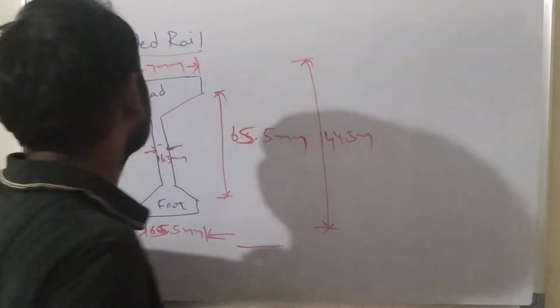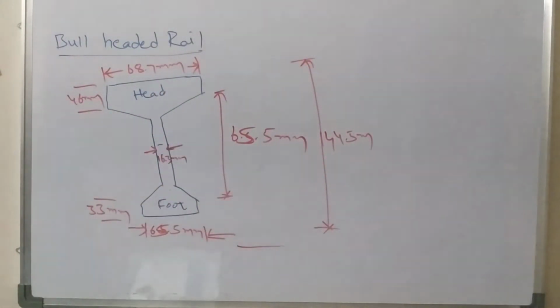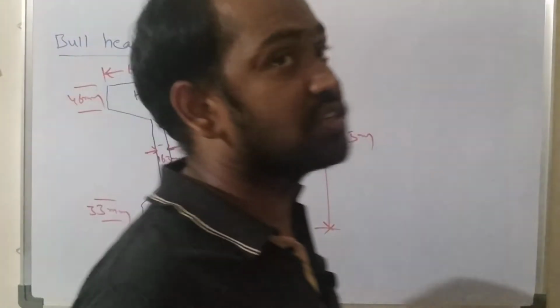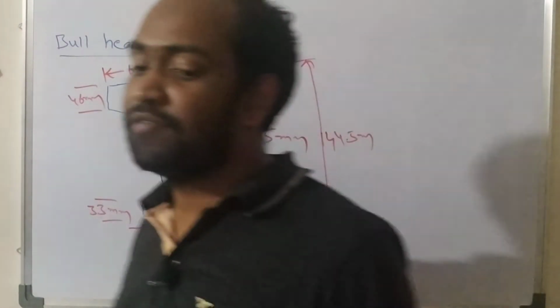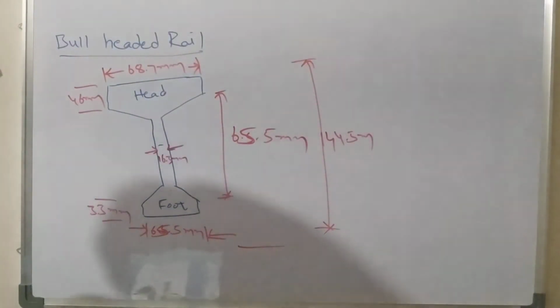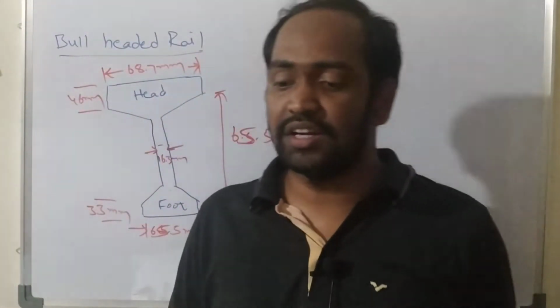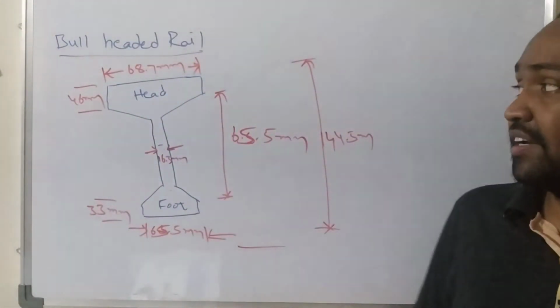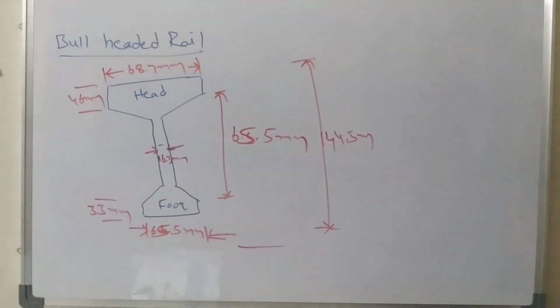So these are the dimensions of a bull-headed rail. Understand? A bull-headed rail is one where the thickness and the width of the head are somewhat higher than the thickness and width of the foot. In this case, the rail section is considered a bull-headed rail, and in this type of rail, the head was made a little thicker and stronger than the lower part by adding more metal to it, so that it can withstand the stresses. It can withstand the compression stresses, but it failed to withstand tensile stresses.